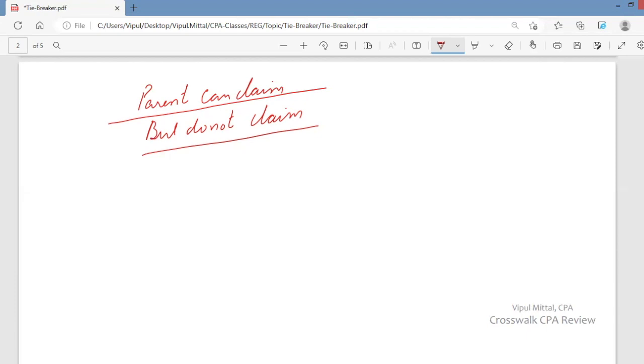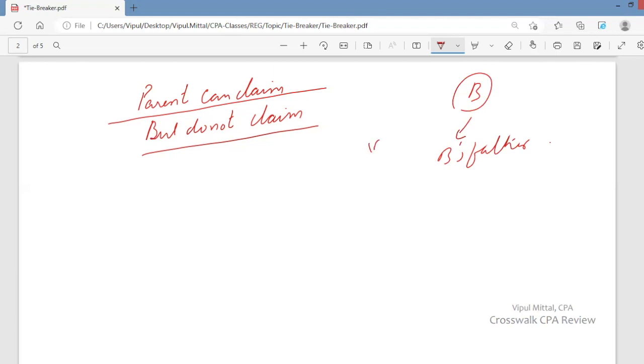Answer is yes, if the adjusted gross income of the taxpayer is higher than the highest adjusted gross income of the parent who could claim the child. So let's say B, and here we are talking about B's father. He can claim B as qualifying child, but B's father is not claiming B as qualifying child.